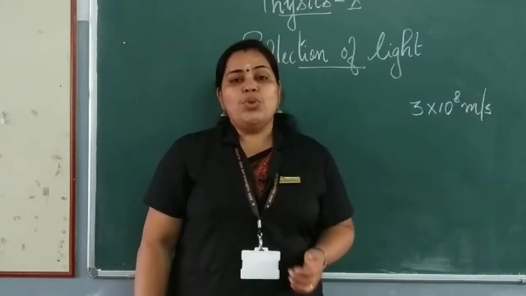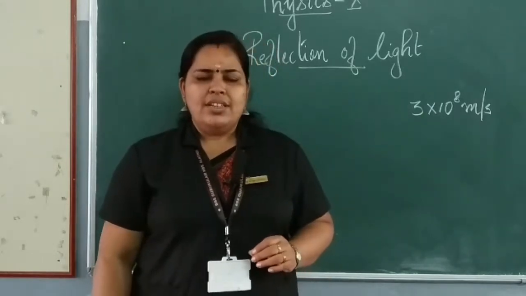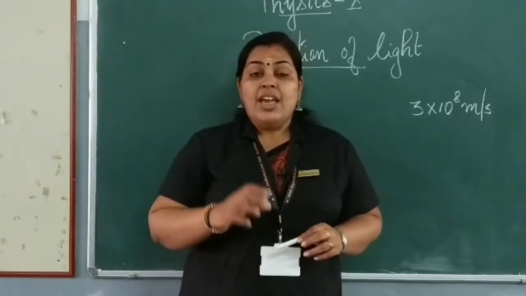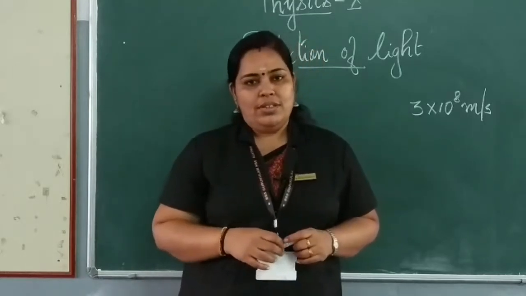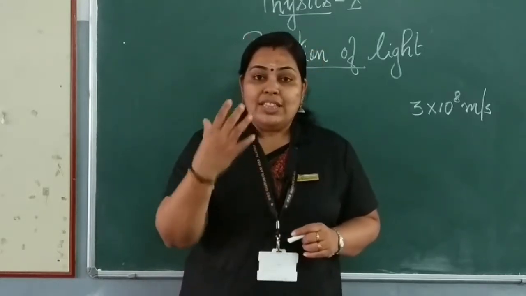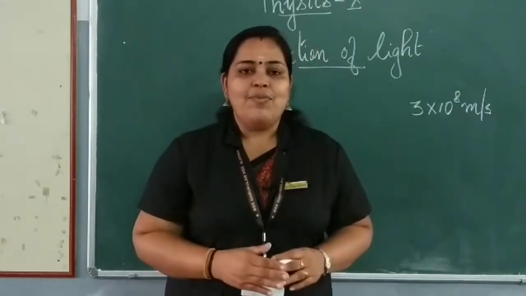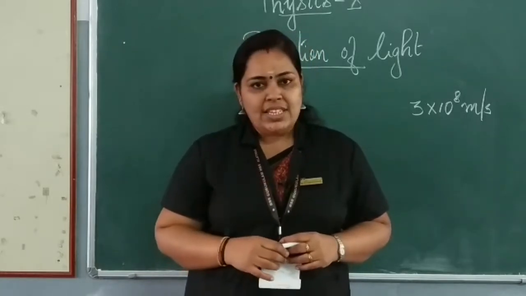Now we will move on to our new topic, reflection of light. What is reflection? See, what happens when you throw a rubber ball onto a wall? What will happen to that ball? The ball bounces back, isn't it? The same way, when light falls on a smooth surface, what happens?